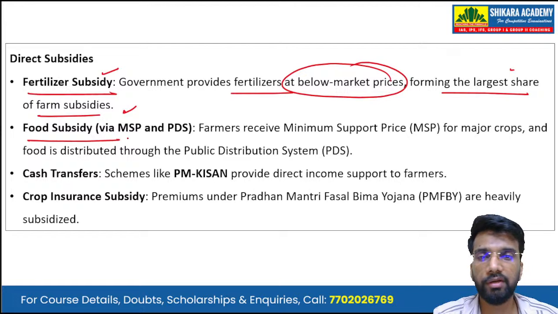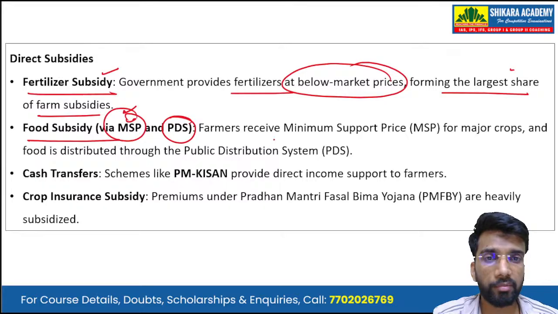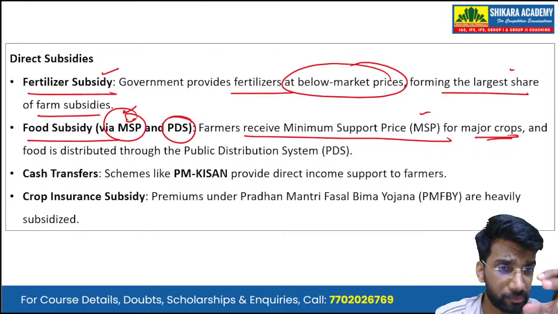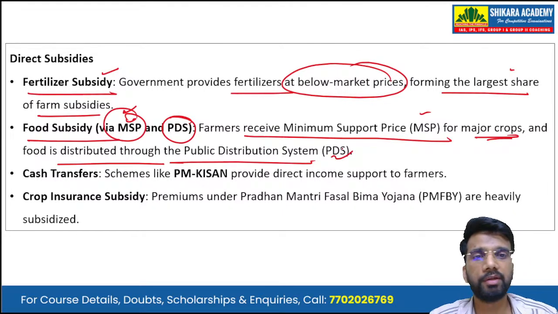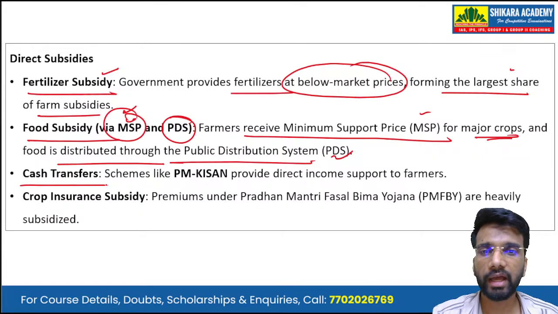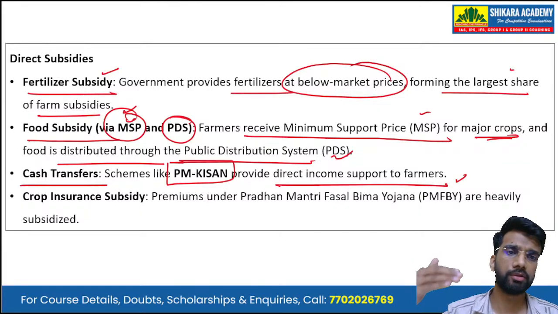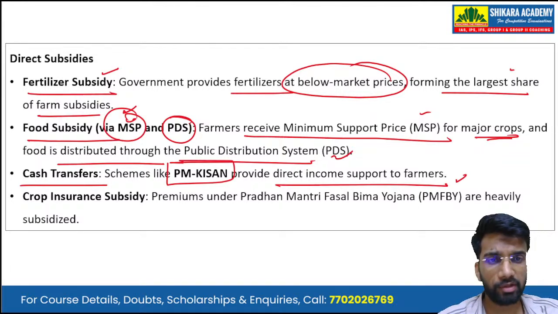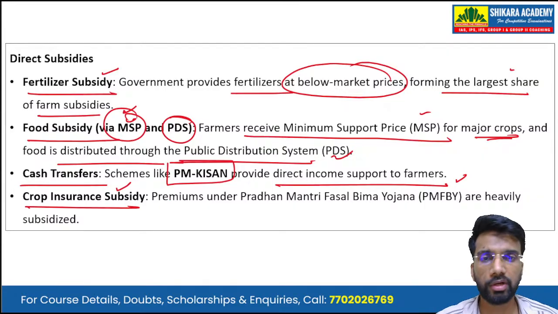Then there is food subsidy via MSP and PDS, the minimum support price and the public distribution system. Farmers receive minimum support price for major crops, and the food that is procured through this MSP is then distributed through the public distribution system. Then there are cash transfer schemes like the PM Kisan provide direct income support to farmers. Okay, so rupees 6,000 annually, in three installments of rupees 2,000, are directly transferred into the farmer's bank account by the central government. Then there is crop insurance subsidy.